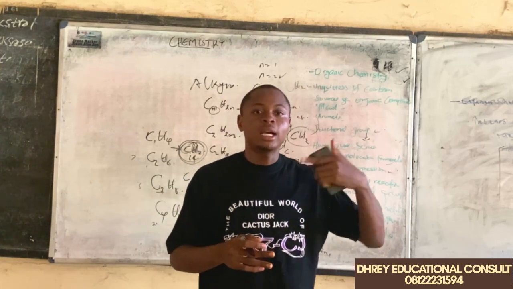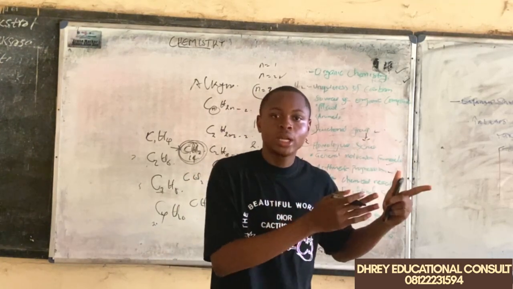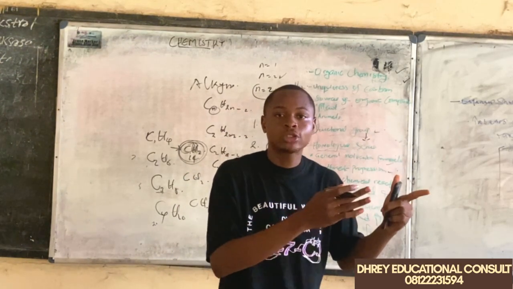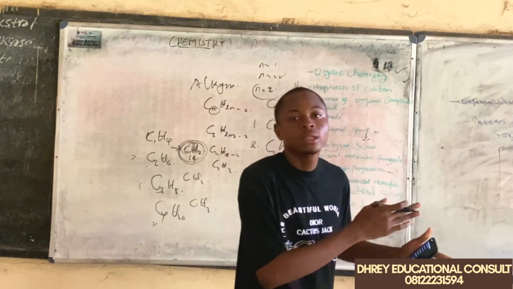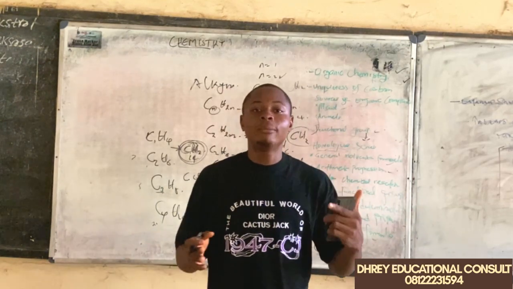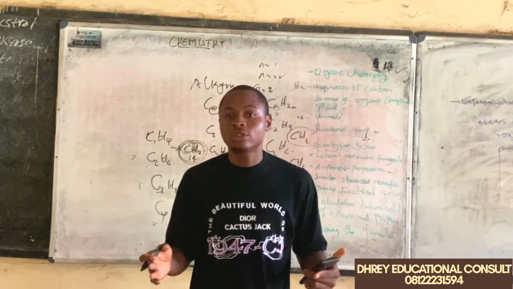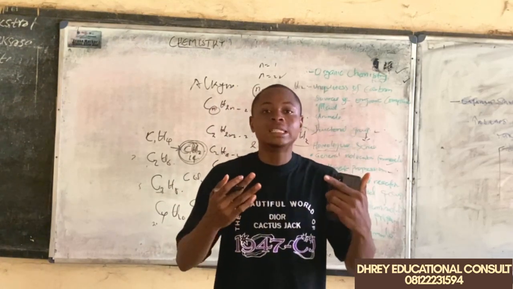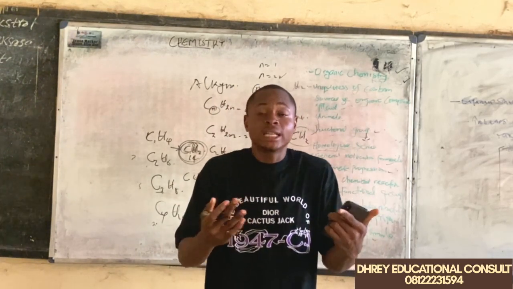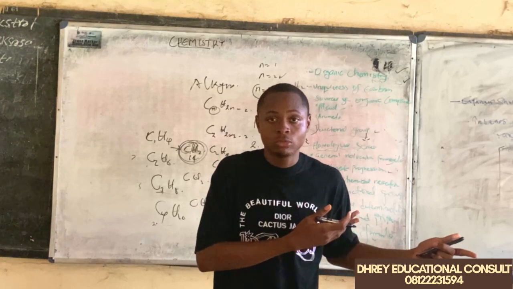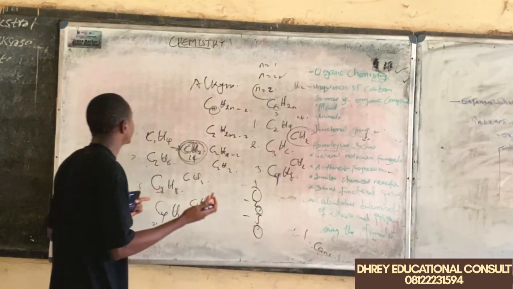And then the alkene family, what we can use in saying that this is their functional group is that they all have double bonds. The alkyne family, they all have what? Triple bonds. So this is a way we can say this is their functional group. So we can easily say, what is the functional group of the alkane family?